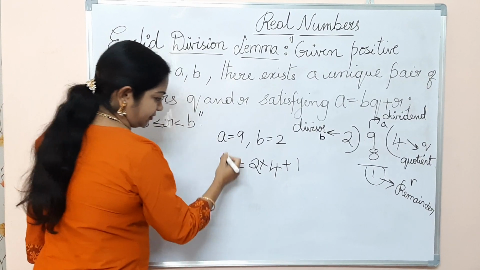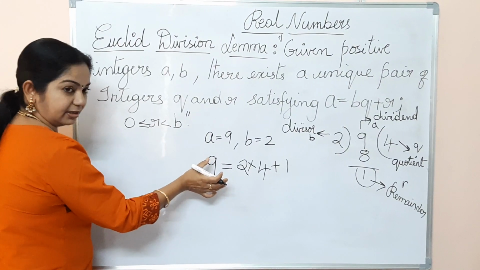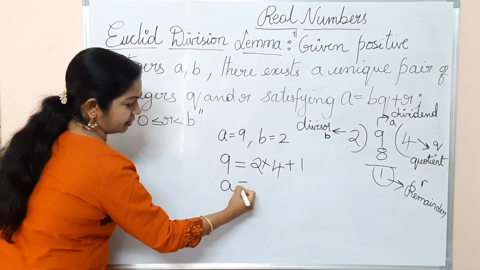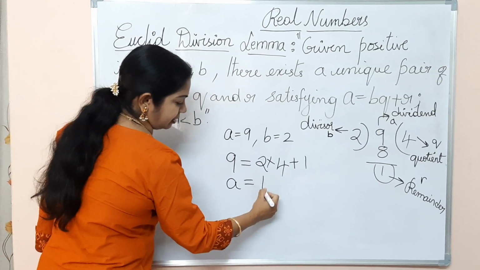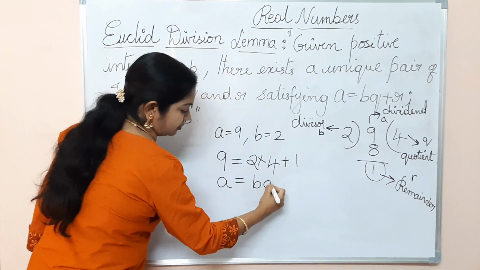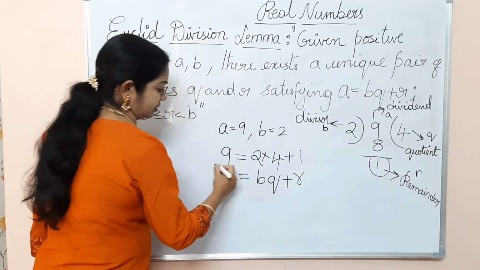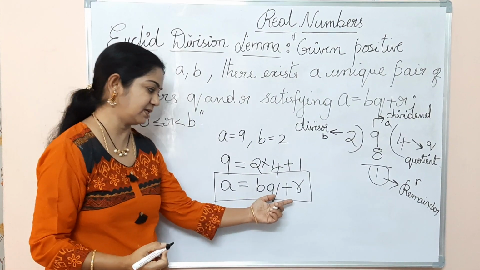That means from this simple division I will deduce, see clearly here, what is our 9? 9 is a. I have taken 9 as a, and 2 is our b, into 4 is q, bq plus the remainder is r. So this is the Euclid lemma. a is equal to bq plus r.